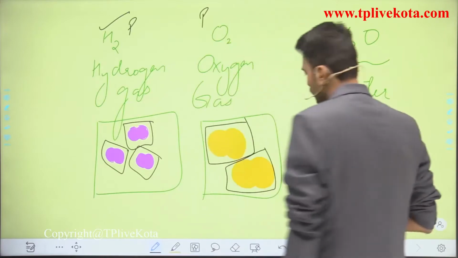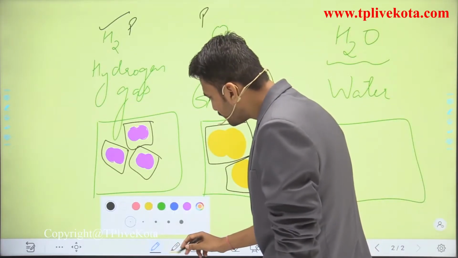So talking about water, how will the water look to you?